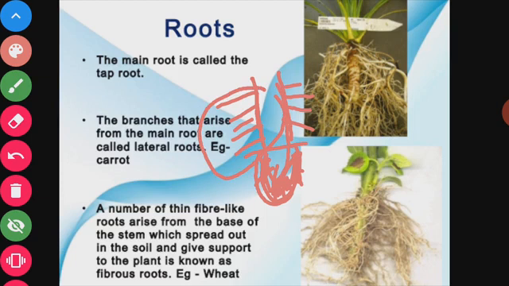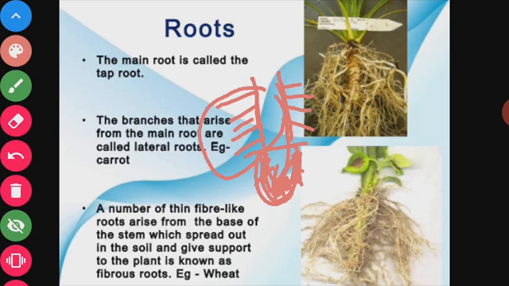In the taproot system there is a main root. At the tip of the main root is a root cap, which protects the tip, and behind the root cap there are fine delicate structures called root hairs. The root hairs help the plant absorb water and water-soluble minerals. The primary root grows out from the seed at the time of germination.